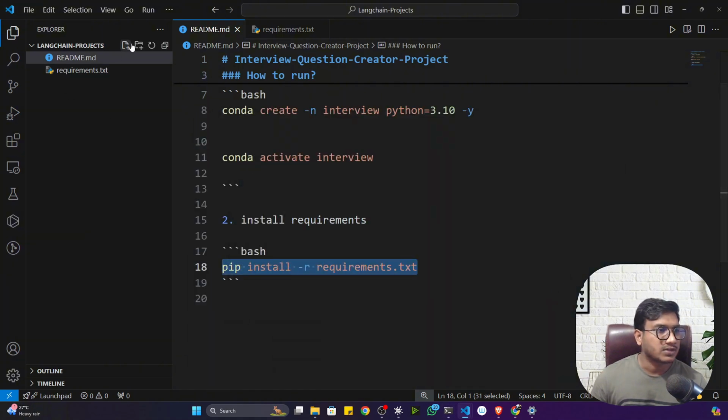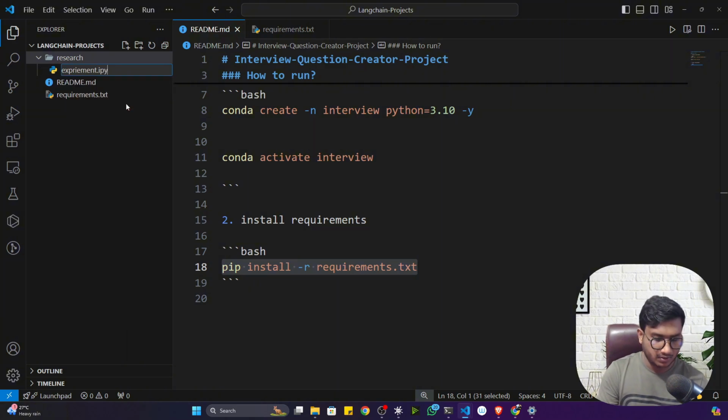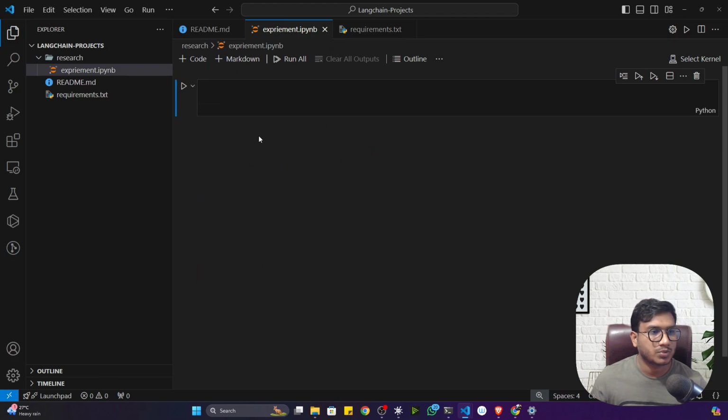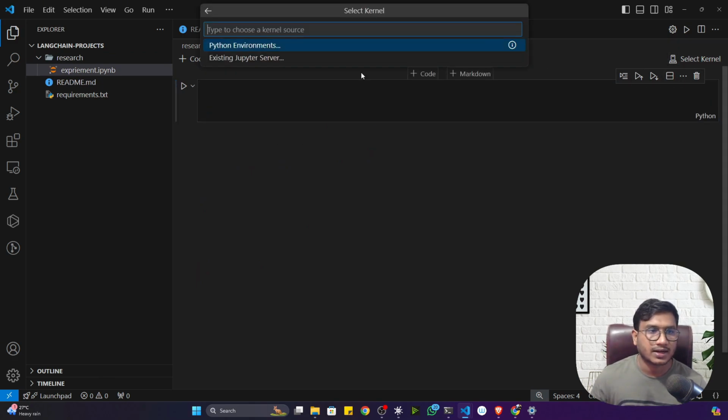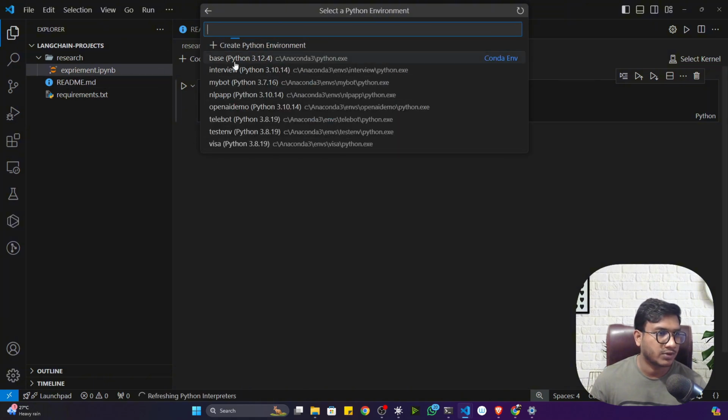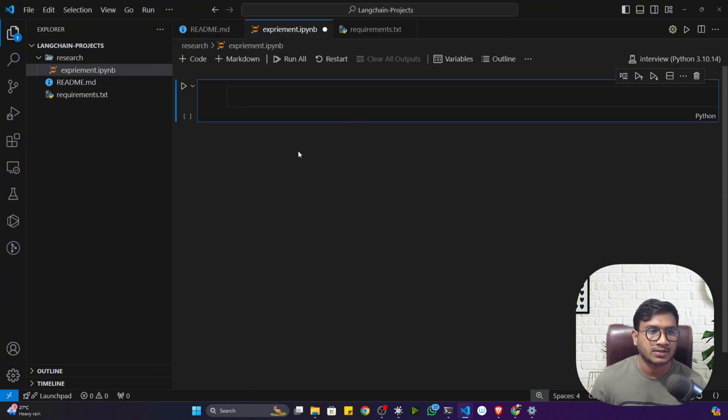All right, now first thing, I'm going to create a folder here called research. Inside research, I'm going to create a notebook. I'm going to name it experiment.ipynb because this is the Jupyter notebook file I want to create. That's why it's an ipynb file. Now let me select the kernel. The environment I created, this one, interview. I'll select it.